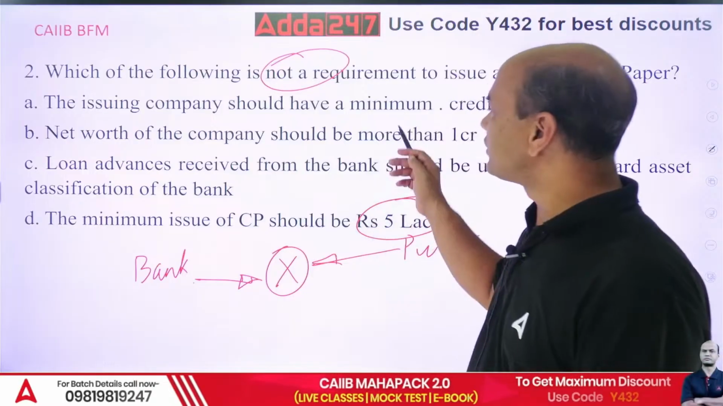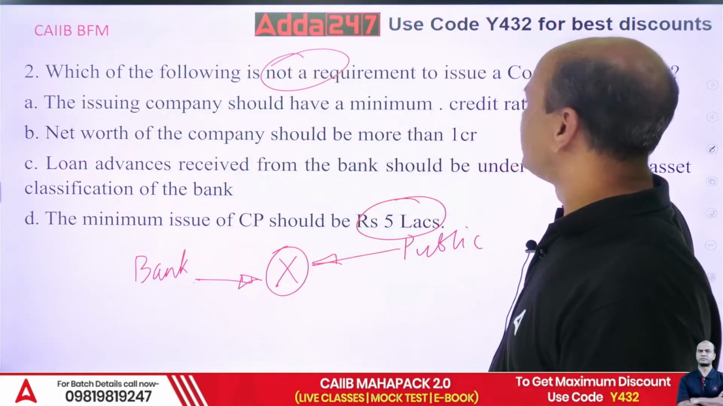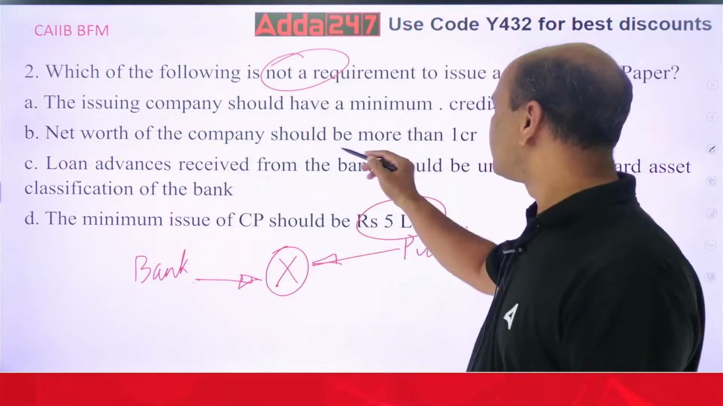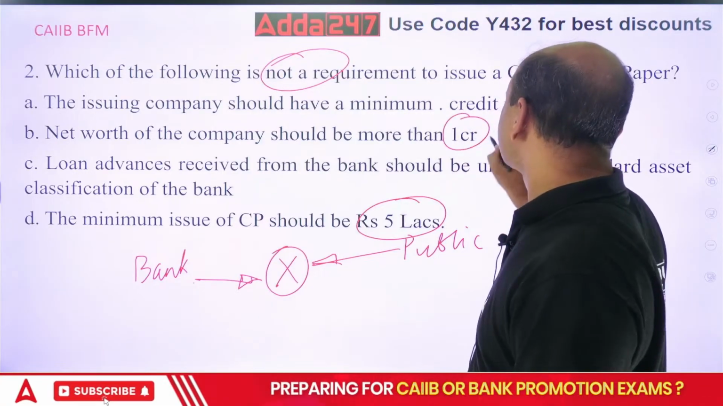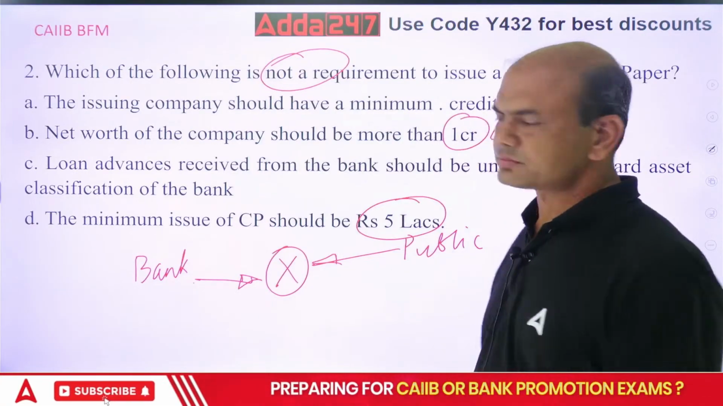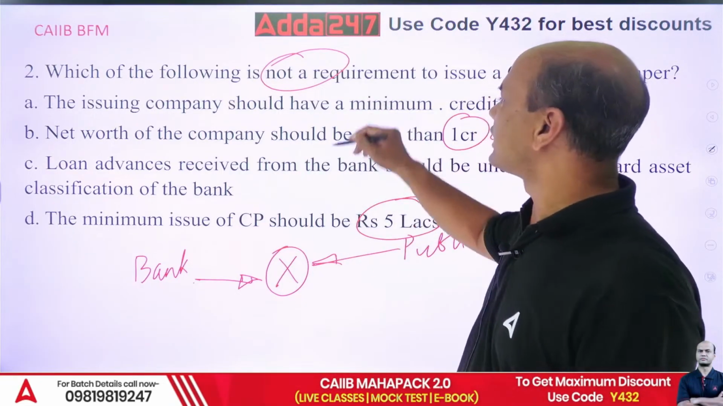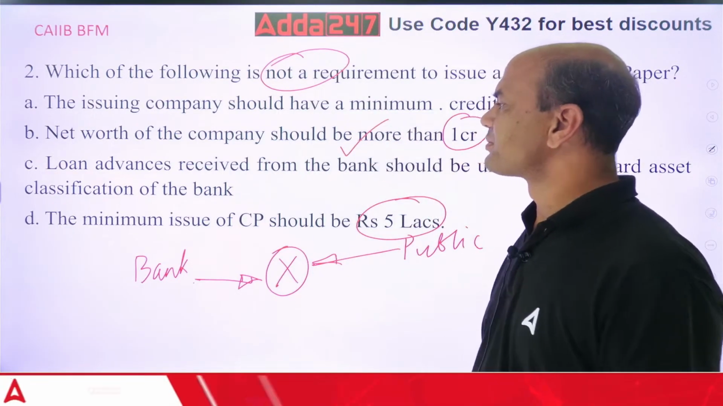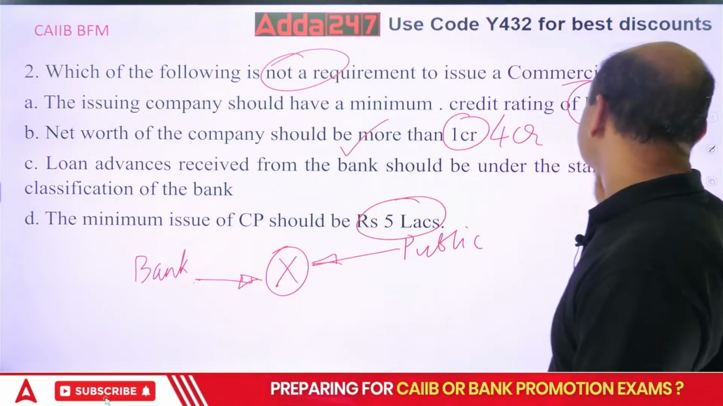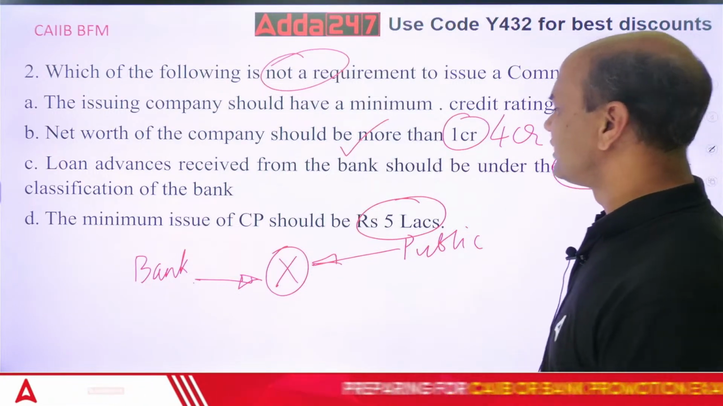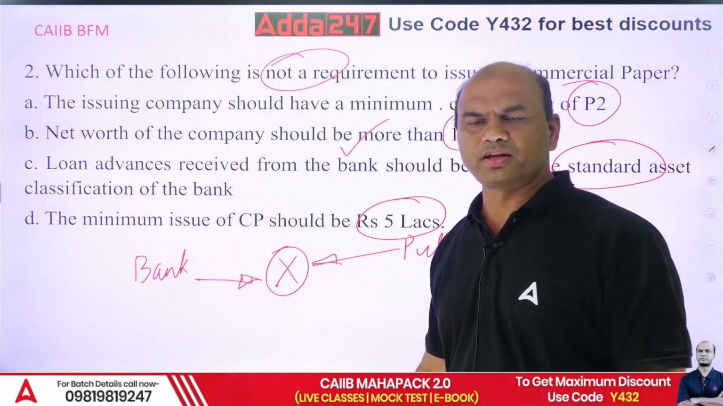So now coming to this point, P2 rating is compulsory. What about this? This is wrong. This should be 4 crores, 4 CR. Your net worth should be more than 4 CR. So not required is this answer. Loans and advances standard, so that is okay. And 5 lakhs, that is okay. Minimum investment is 5 lakhs.